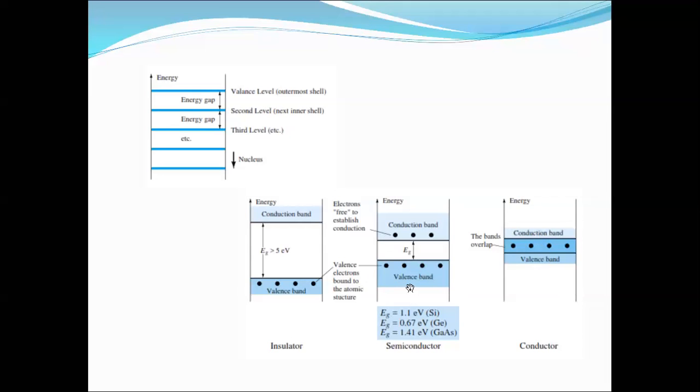overlapping. While in the case of the semiconductor, if you see here, the conduction band is separated from the valence band by a small gap, which we call the energy band gap. In silicon, this energy band gap is approximately 1.1 eV, while in germanium it is quite small, about 0.67 eV, and it goes slightly higher, 1.41 eV, in gallium arsenide.